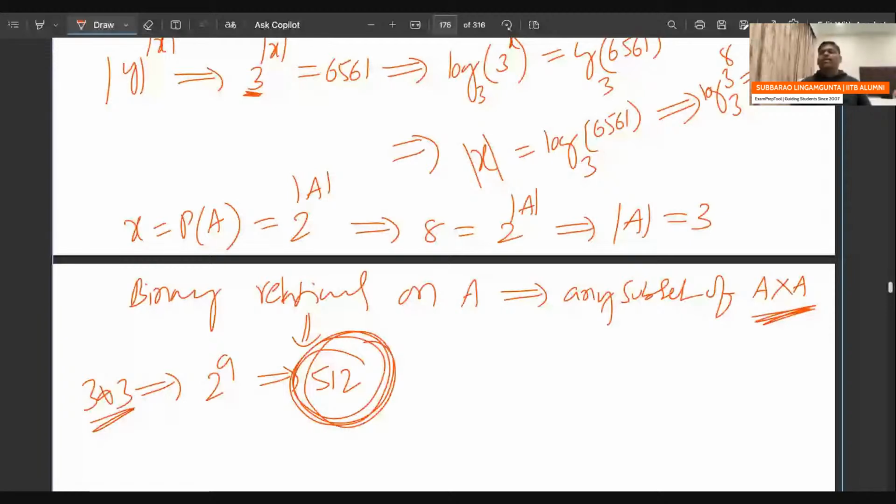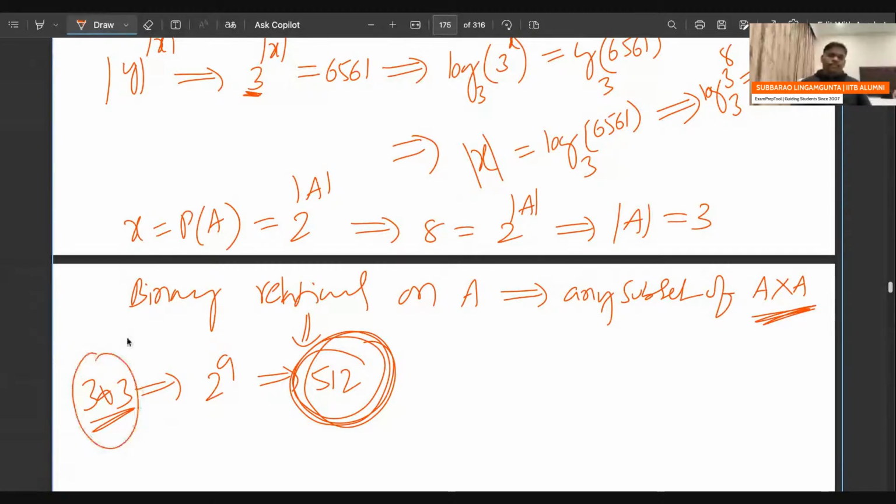Any subset of that Cartesian product is one relation. So 2 power 9 subsets are possible, which means 512 binary relations are possible.